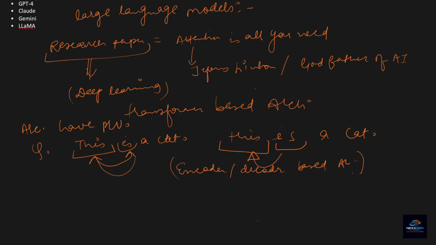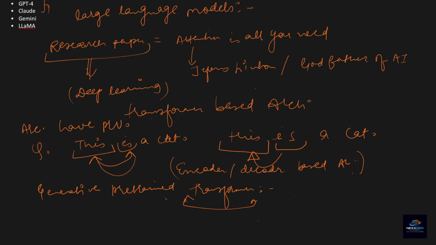If you have heard about GPT, Generative Pre-trained Transformer, these also use transformer based architectures.